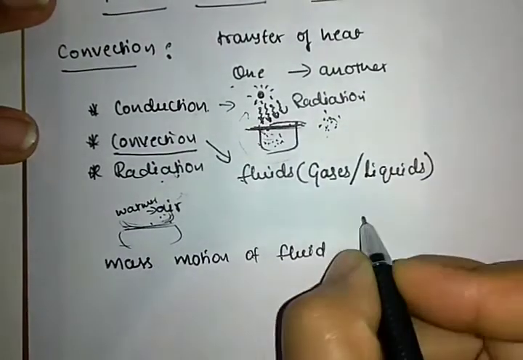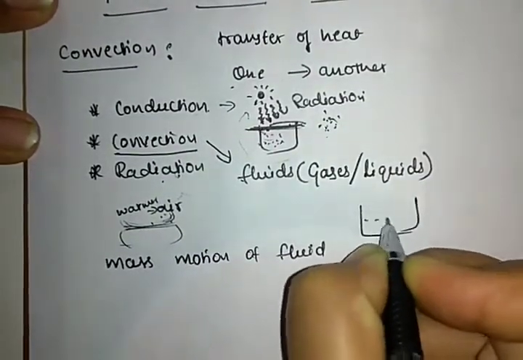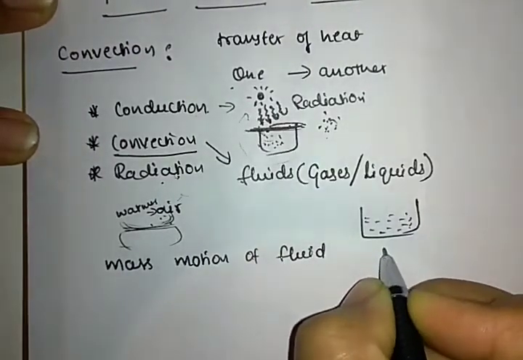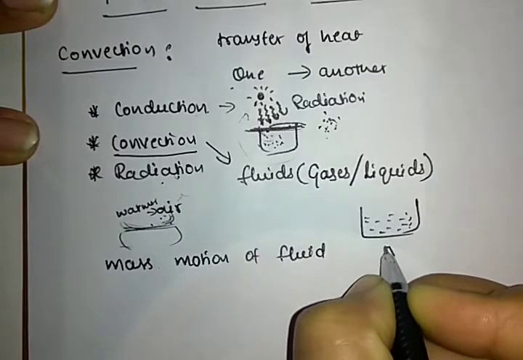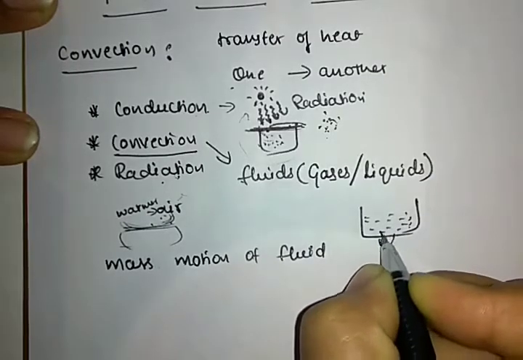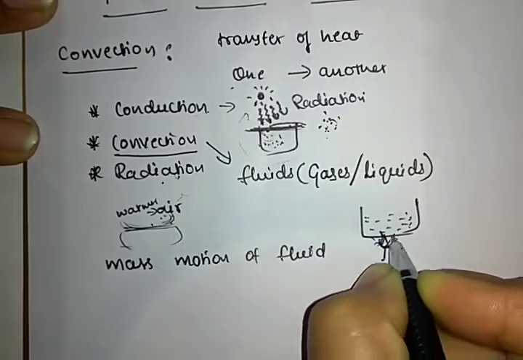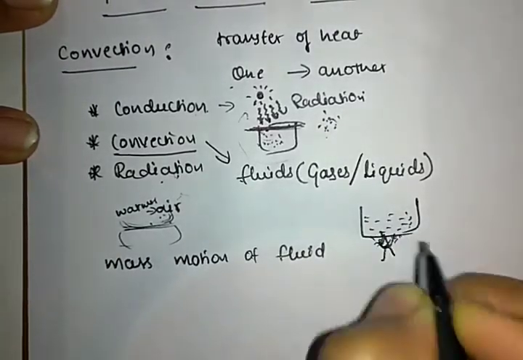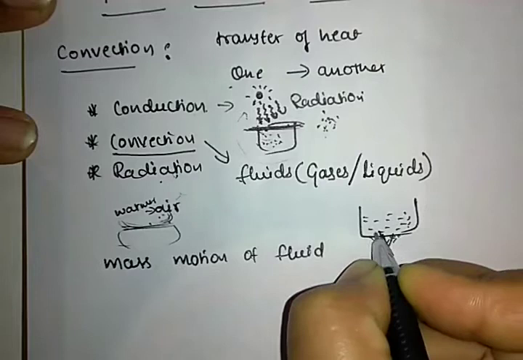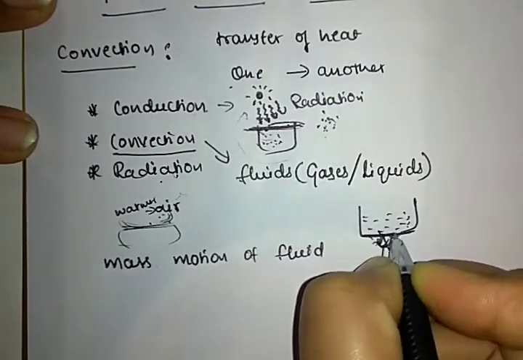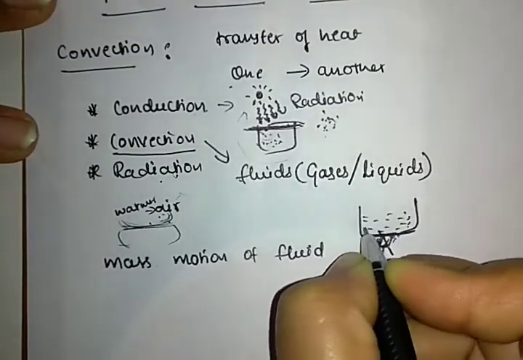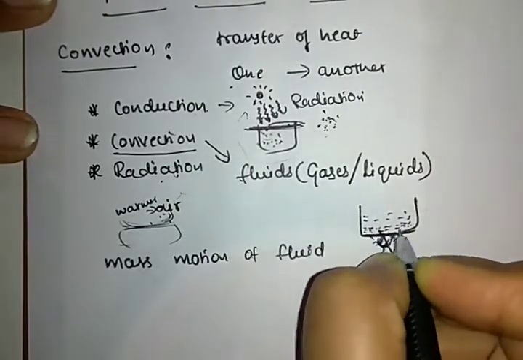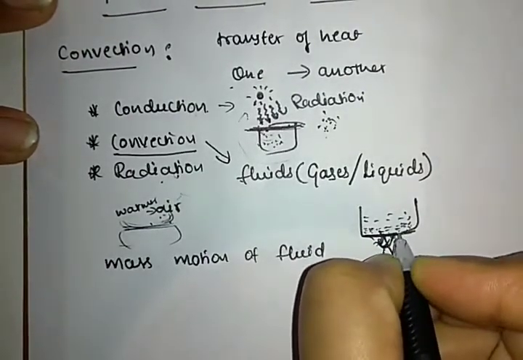See, example, here is water. Here we are heating this. What happens? The water is cool, so if we heat it up, the particles on the surface near the heat get heated first.